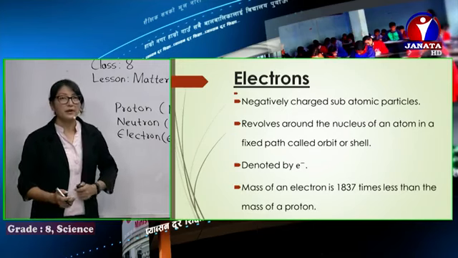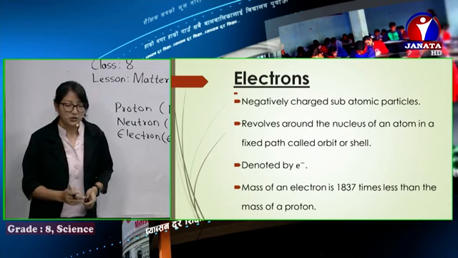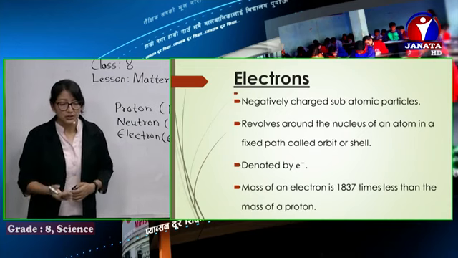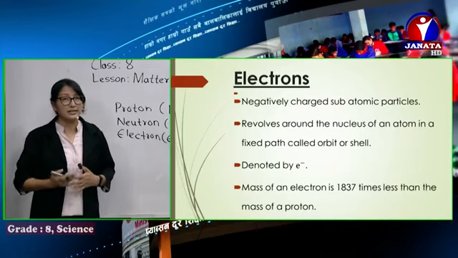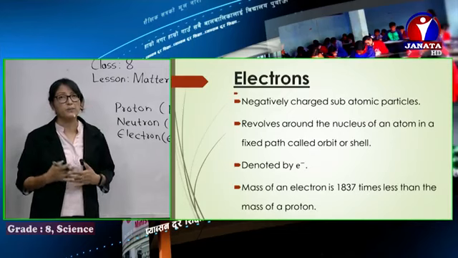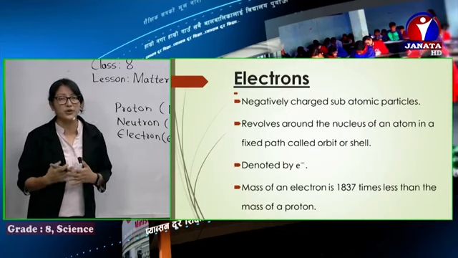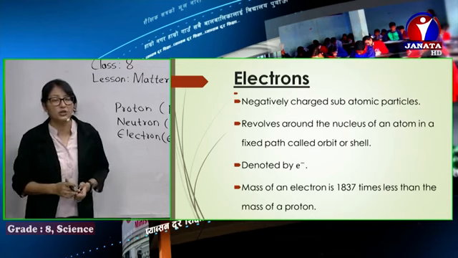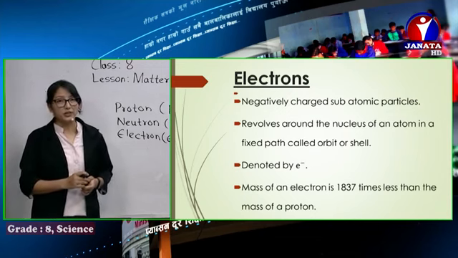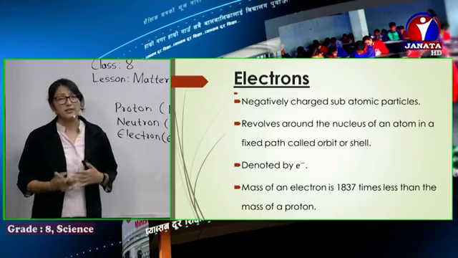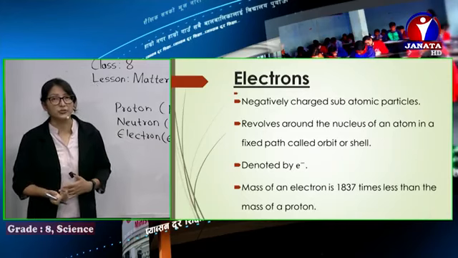And when we talk about the mass of electrons, it's very, very light. It's around 1837 times less than the mass of a proton. Its mass is very negligible. So it keeps on revolving around the nucleus of the atom. These three are the main particles of the atom.